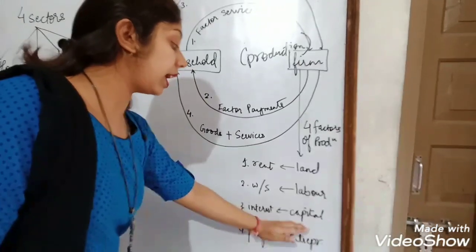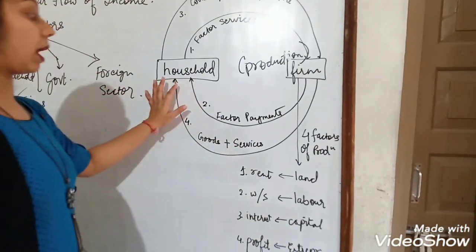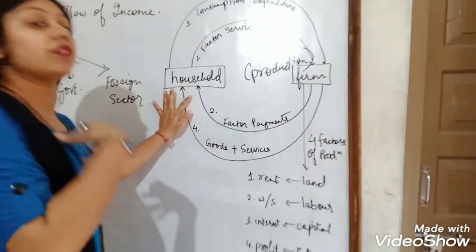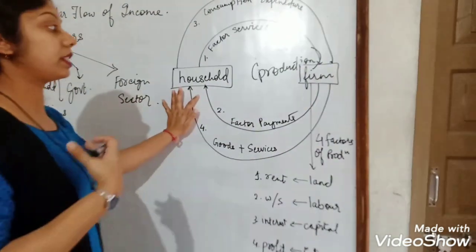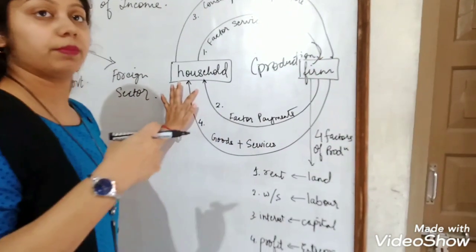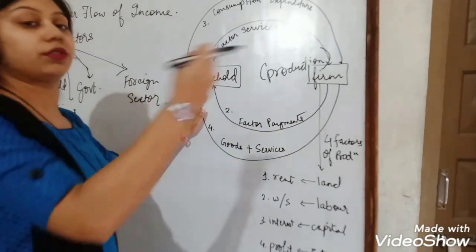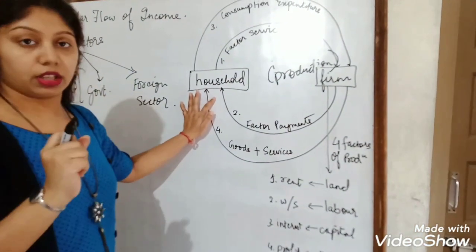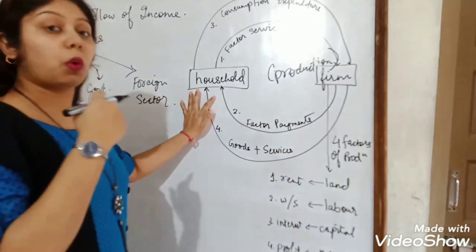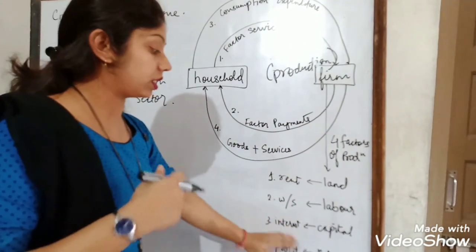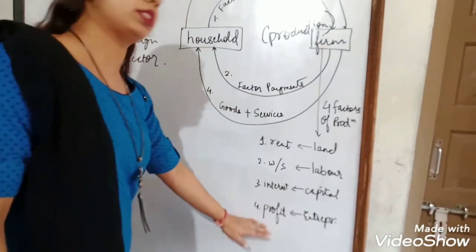What will the capital get? Now suppose this capital means that I have invested something. Suppose I say I have invested 1 lakh over there. I have invested my money in that firm A. I have invested 1 lakh. So in place of 1 lakh, what will I get? I will get my interest, and the entrepreneur gets its profit.